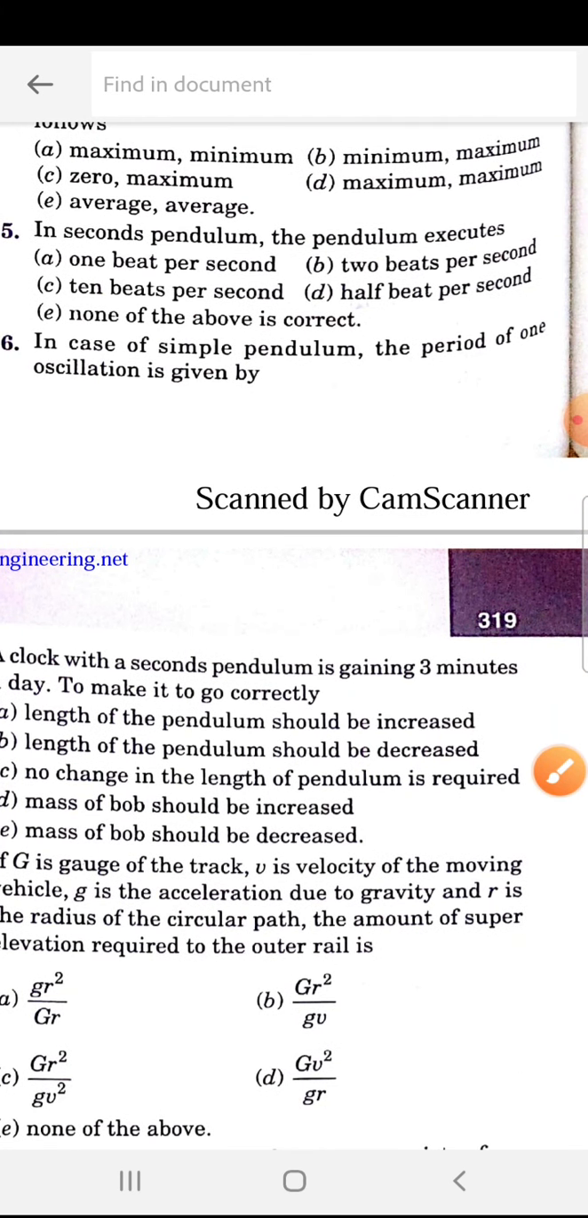In a second pendulum, the pendulum executes. So 345 is 1 beat per second.